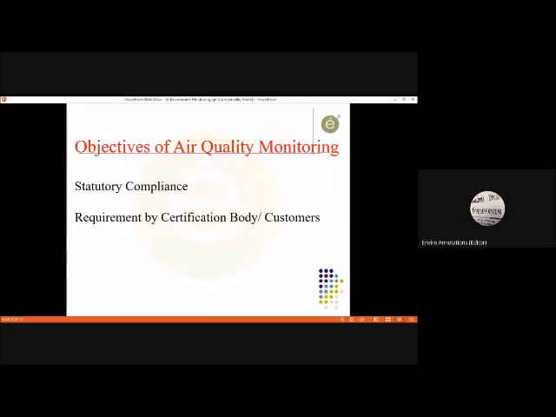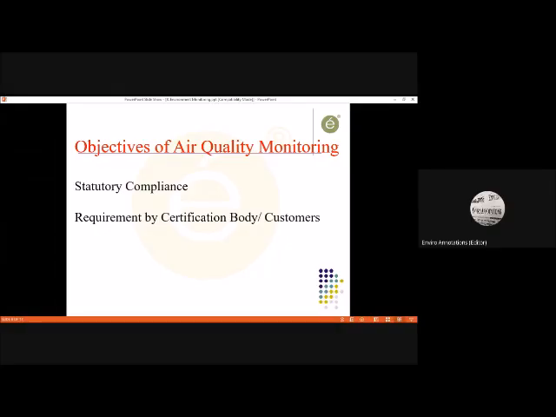Now, objectives of air quality monitoring. One, it could be a statutory requirement. A statutory requirement could be a requirement or a condition specified in the environmental clearance. It is a requirement specified in, let us say, the consent to operate or consent to establish. That is a statutory requirement. And even if any other authority specifies it, that is also going to be a statutory requirement. Then there is the requirement by certifying bodies or customers.